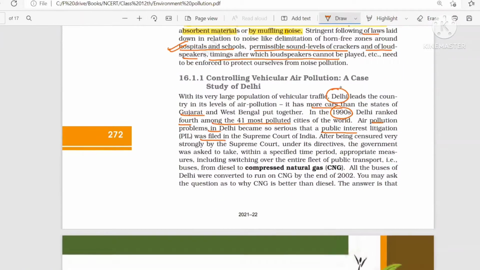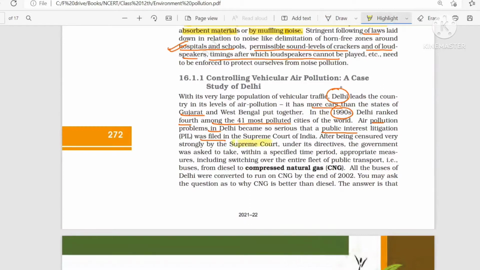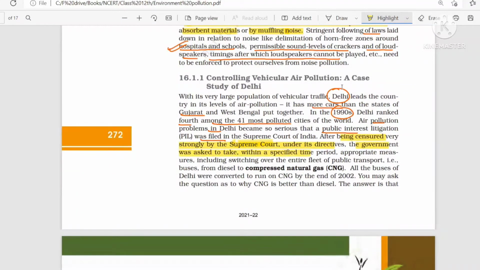Then the Supreme Court realized this and asked the government. After being censured very strongly by the Supreme Court, under its directive the government was asked to take a measure within a specific period of time. What measure? To switch the entire public transport to CNG.